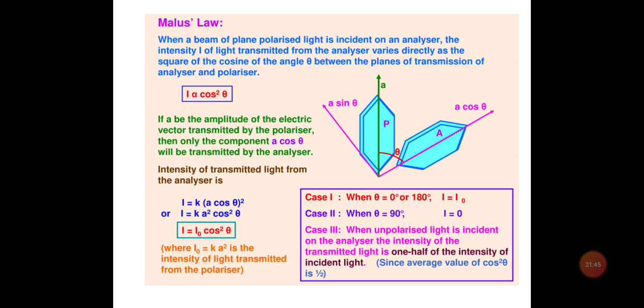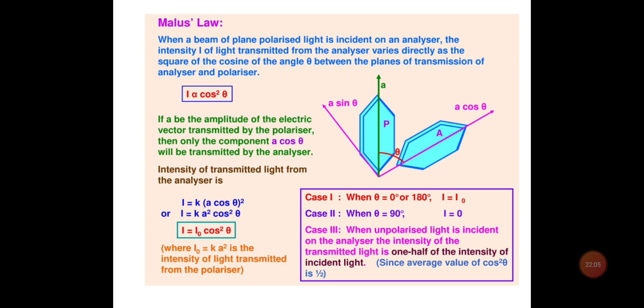It means that when P and A are parallel to each other, the intensity of light transmitted by the analyzer is equal to that incident on it. Means we will get the maximum intensity. And the second case is if the polarizer and analyzer are perpendicular to each other, that is theta is 90 degrees, then the intensity coming out is 0.